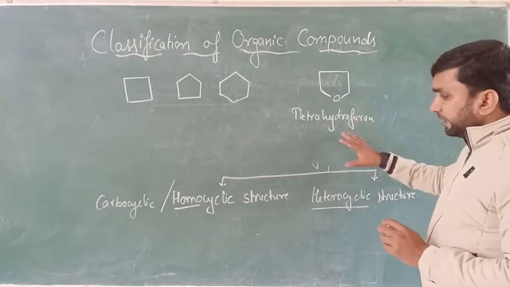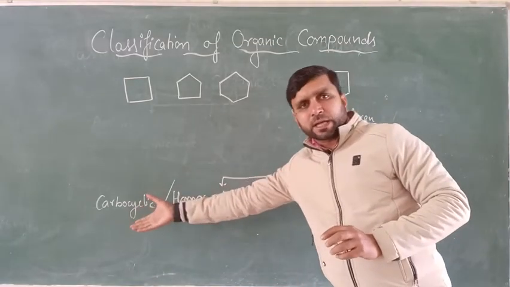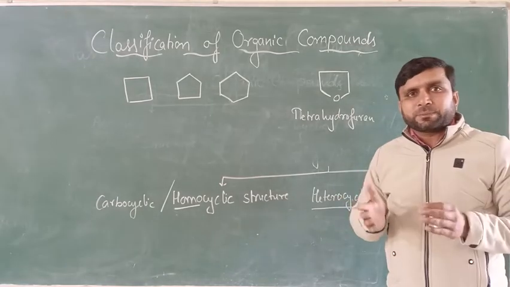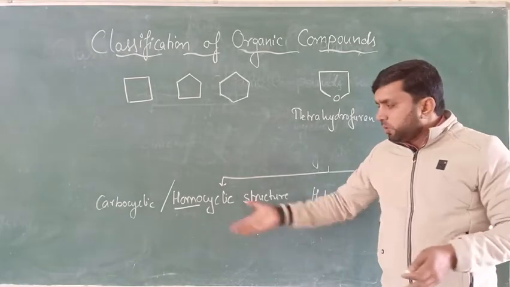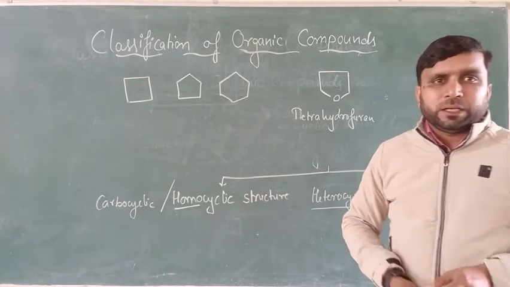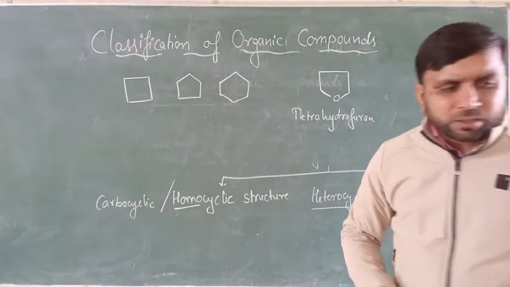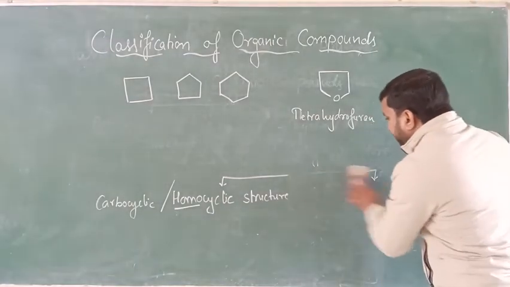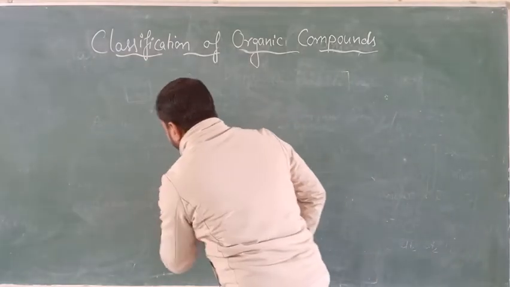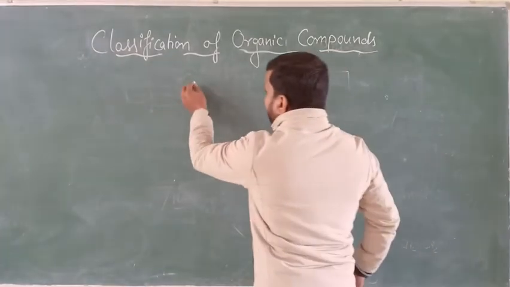So cyclic compounds are further classified into two groups: homocyclic, which is also called carbocyclic, and heterocyclic. Heterocyclic because they contain carbon along with some other atom in the ring. Homocyclic or carbocyclic because all the atoms of the ring are only carbon. Now if you talk about homocyclic compounds, they are further classified into two groups. See, homocyclic or carbocyclic.